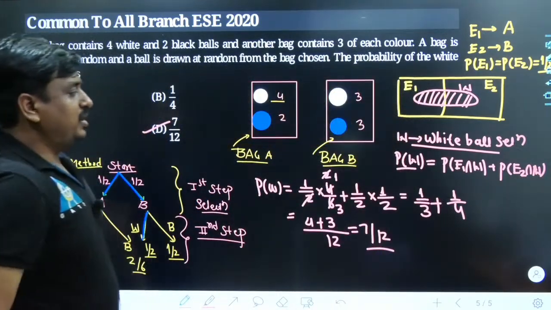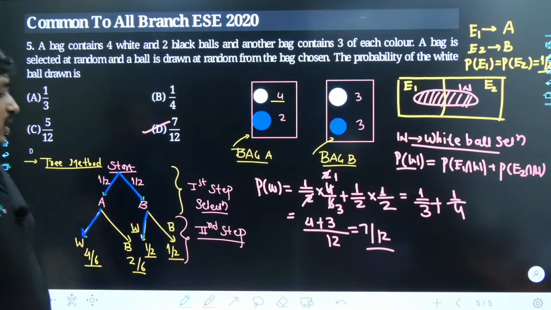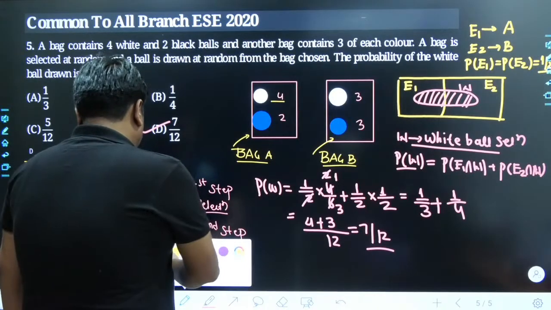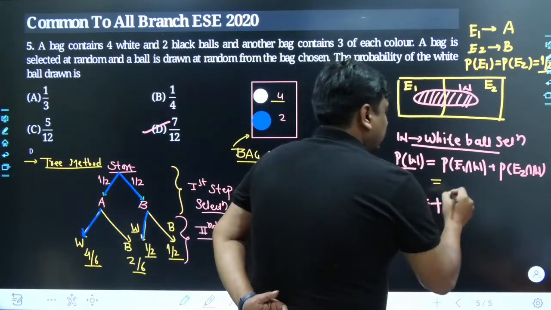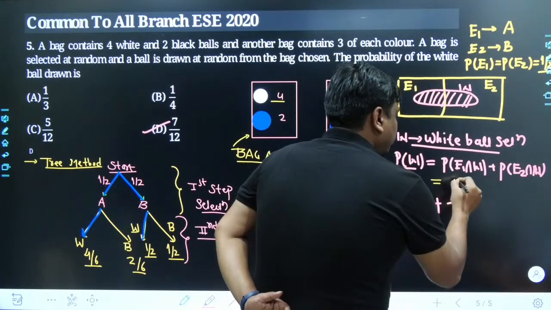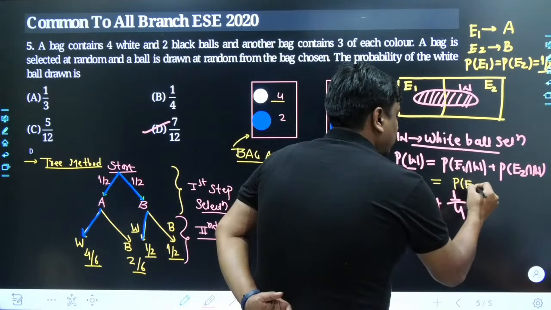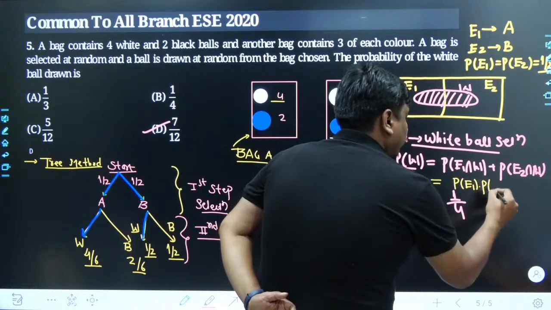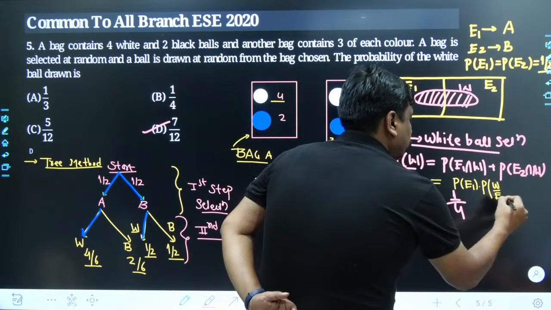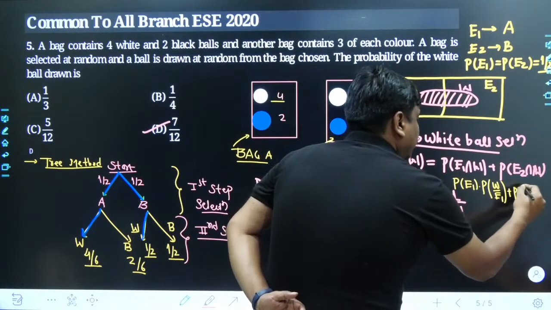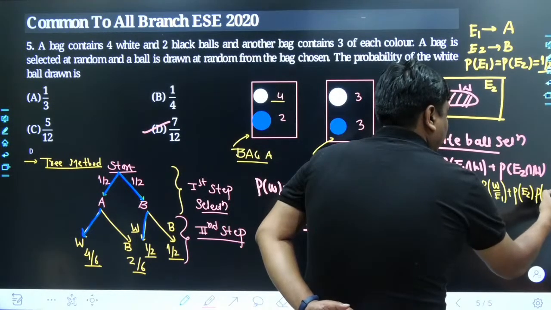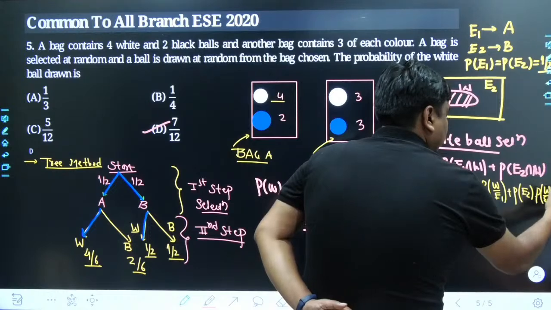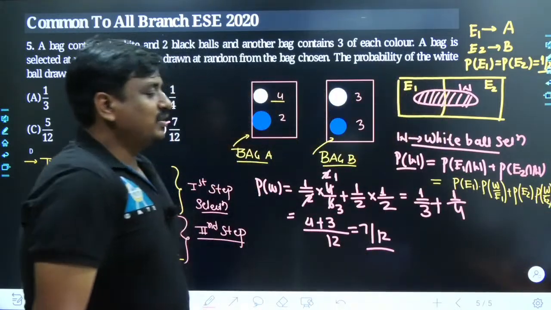Till this point, each and everything must be clear to all of us, my dear friends. Now we can take the help of conditional probability. We could have written this as P of E1 into P of W by E1. Similarly, P of E2 into P of W by E2.